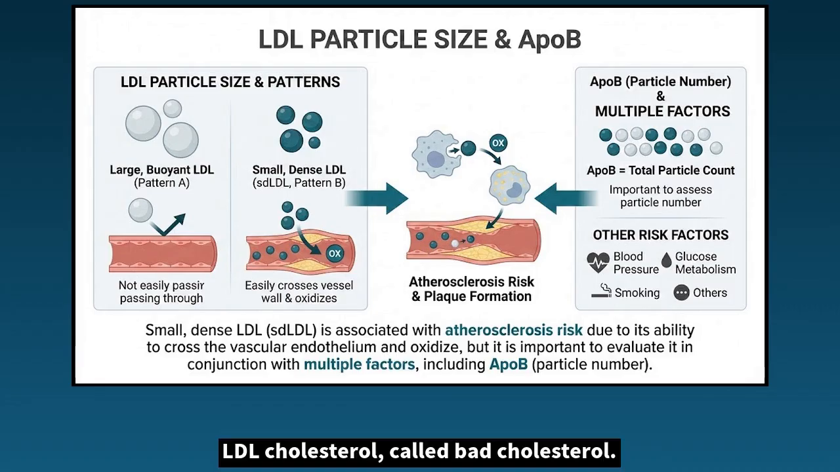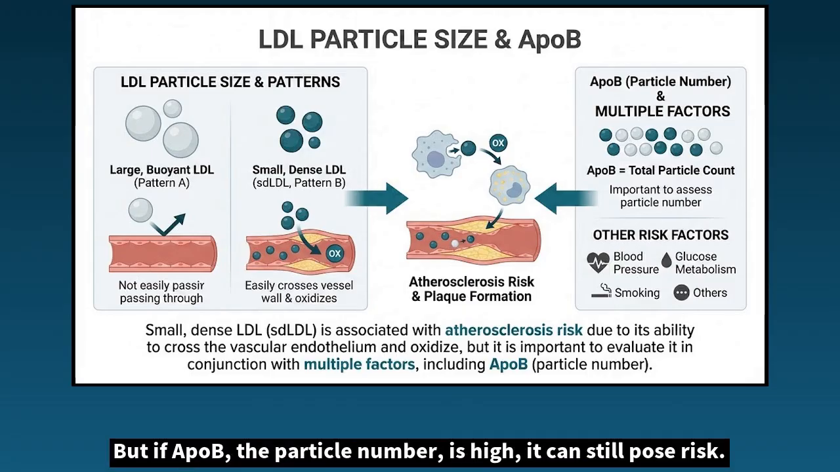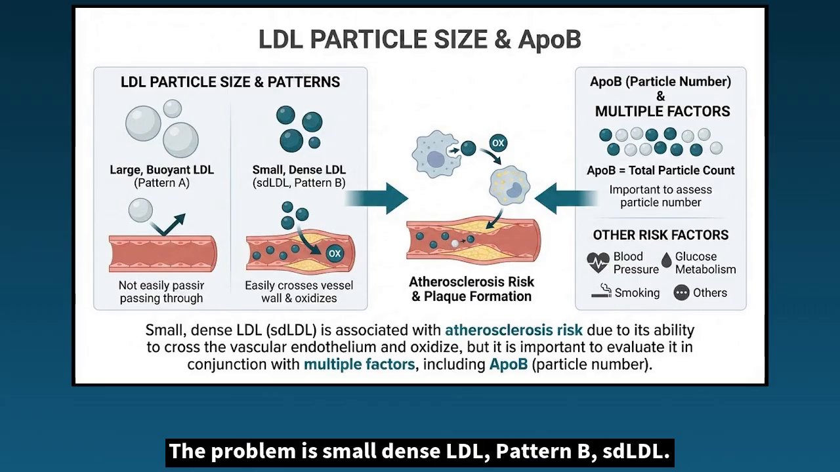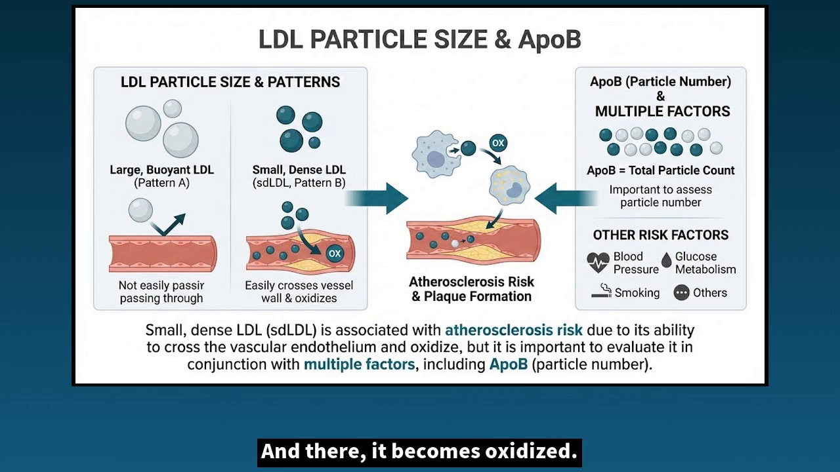LDL cholesterol, called bad cholesterol. But not all LDL is the same. Size matters. Large LDL, called pattern A, tends to resist oxidation. But if ApoB, the particle number, is high, it can still pose risk. The problem is small dense LDL, pattern B, SDLDL. This SDLDL easily passes through the vascular endothelium, and there it becomes oxidized.